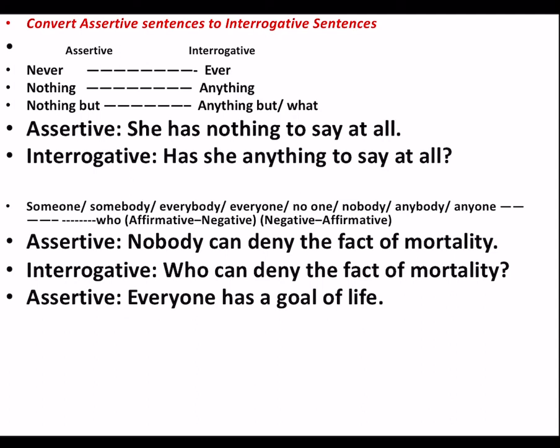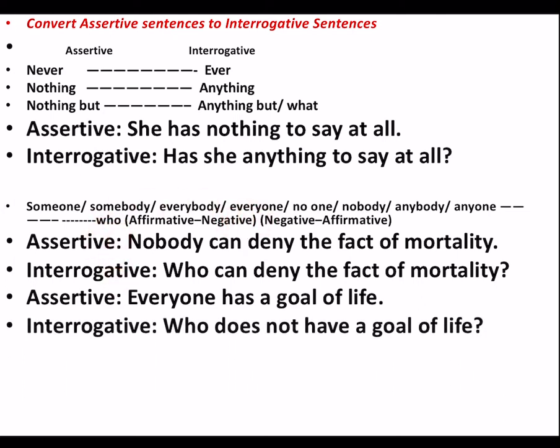Everyone has a goal of life. Everyone is over here. While changing it, who does not have a goal of life? Since this sentence was positive, we made it negative by adding not over here. You can also write who doesn't have a goal of life. Everyone knows him. This sentence is positive. It has the word everyone.